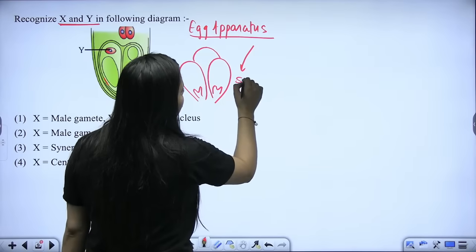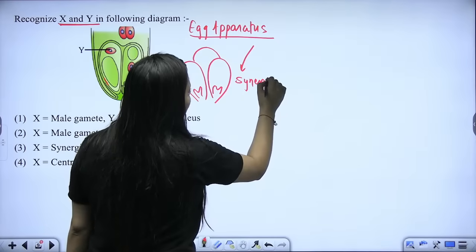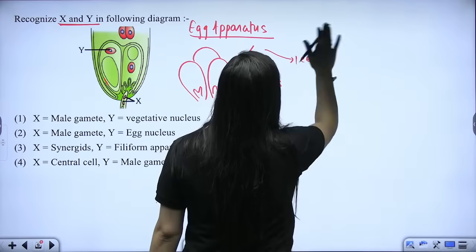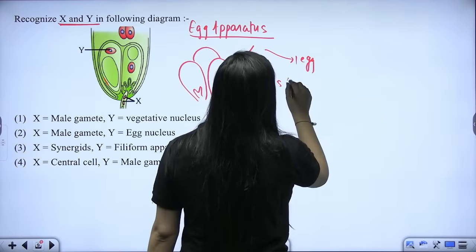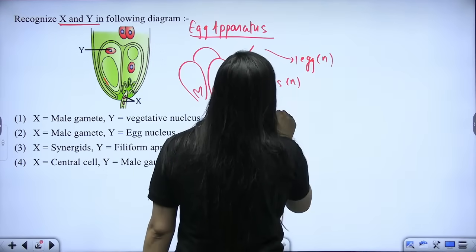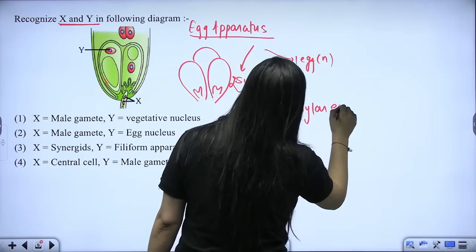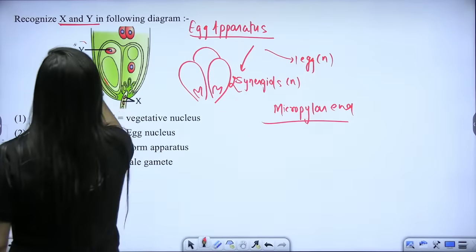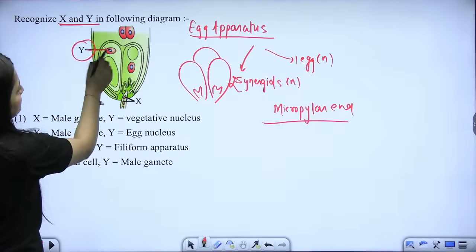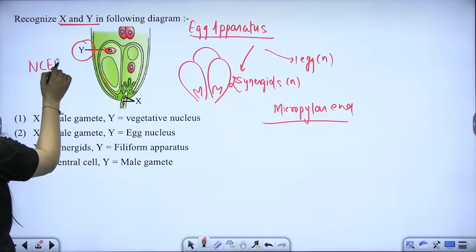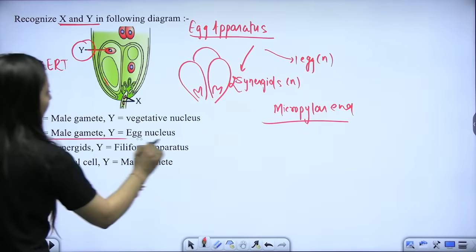So we know that we will be having two synergids, right? And we are going to have one egg, or one female gamete, and they all are haploid. At which end are they going to be present? Micropylar end. This is another question that they can ask from this part. And this Y here is, beta, specifically marked here, as per the NCERT we have to go. So this Y is actually the egg nucleus here.